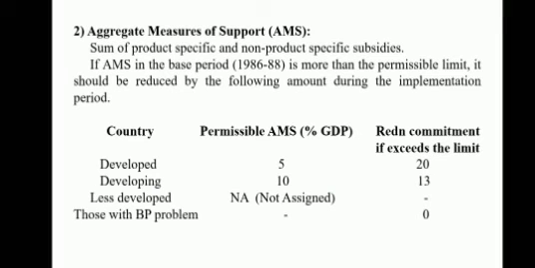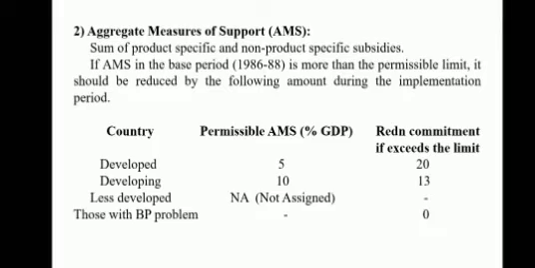The second commitment is aggregate measures of support. It is the sum of product-specific and non-product specific subsidies. If AMS in the base period, that is 1986 to 1988, is more than the permissible limit, it should be reduced by the following amount during the implementation period.